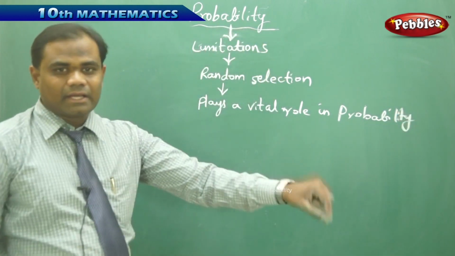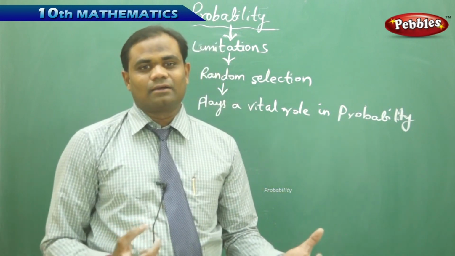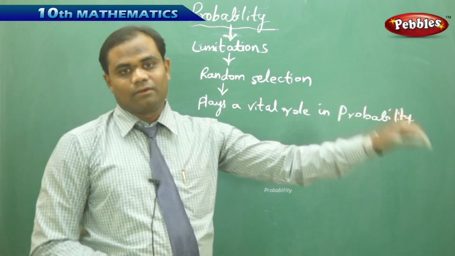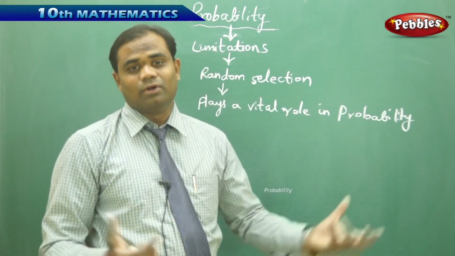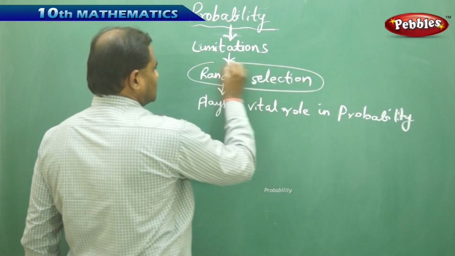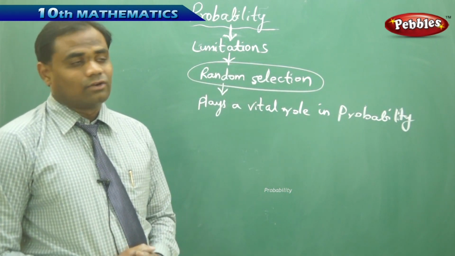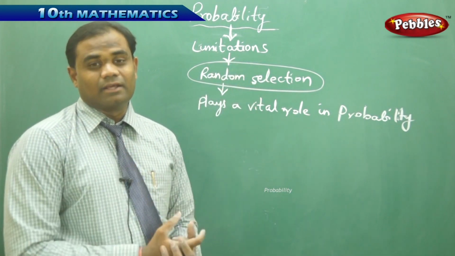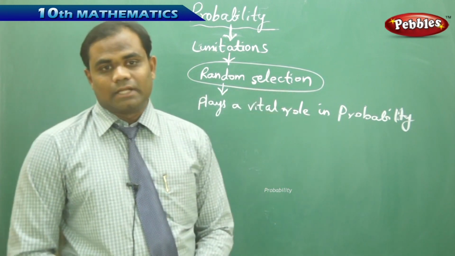So whether I pick a card, or toss a coin, or pick a ball from the bag, or pick a card from the playing cards, I randomly select the card from the playing cards or I randomly pick the ball from the bag containing different balls. So random selection is very important in restricting our understanding of probability through limitations. The word random selection is applied in every problem. This is how we understand random selection.